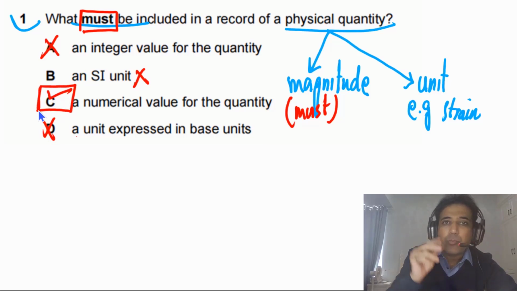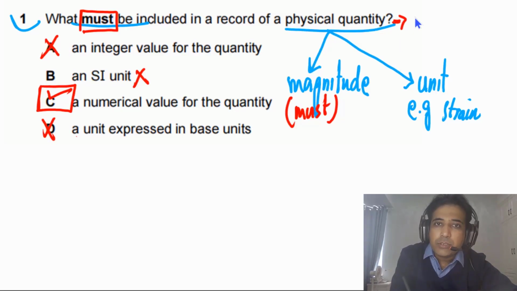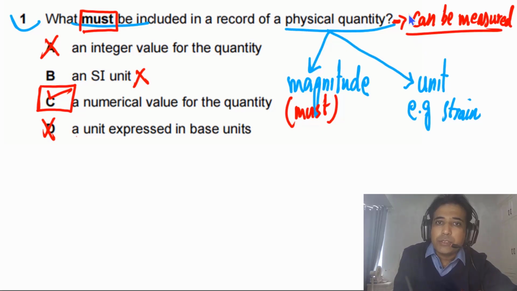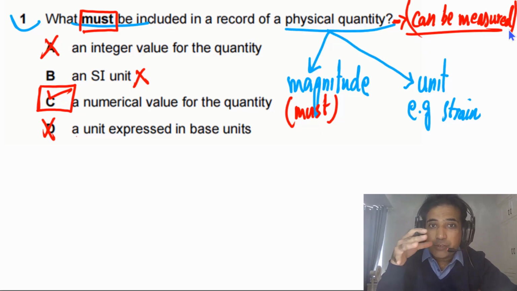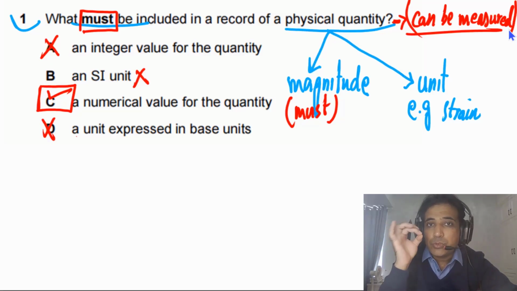So this is the point you need to understand. A quantity that can be measured is called a physical quantity. Next time they can ask you what a physical quantity is. They can give you some options, like quantities that can be measured, quantities that cannot be measured, something like that. So you need to understand a physical quantity can be measured. And physical quantities also obey laws of physics.